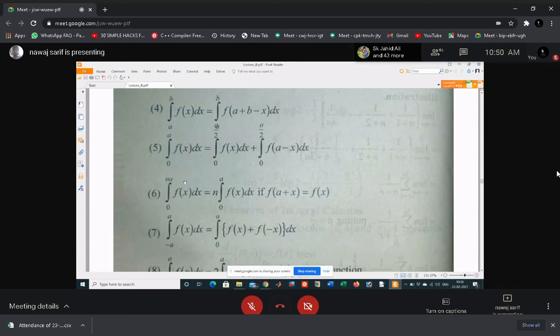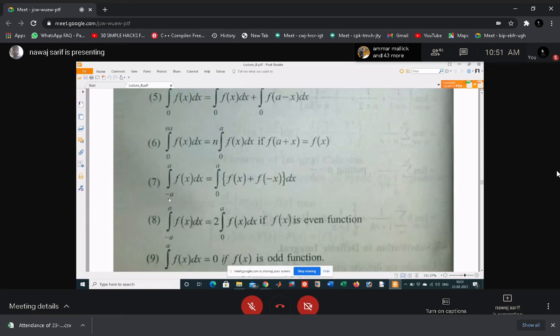n is any number. So in case f(a plus x) is f(x), this is always true. You can check this by giving any example of a sin x or cos x function. In case of sin x, what is sin(pi plus x)? Sin(2 pi plus x) is sin x.